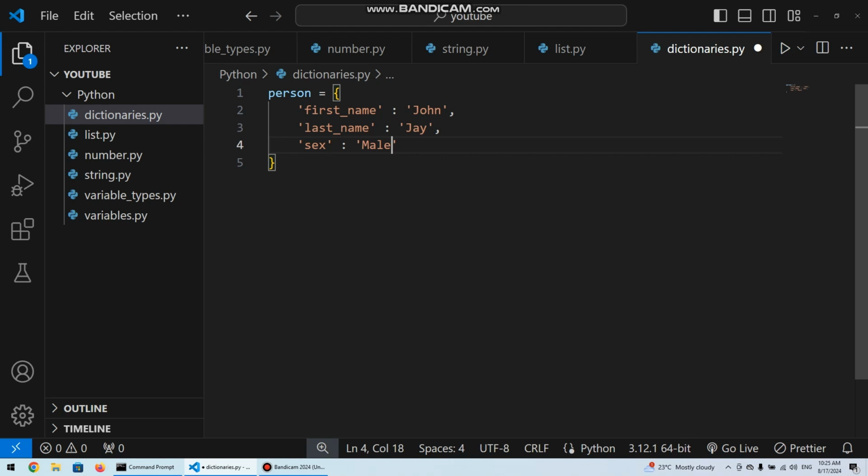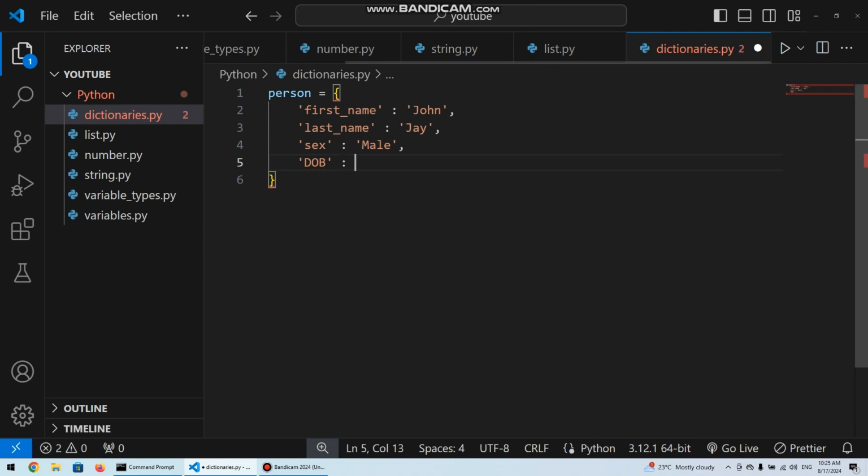So then we could also say date of birth. Let's say the date of birth. Let's just abbreviate it. So we could say 1995. So this is a person dictionary.